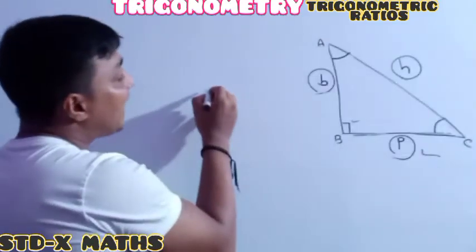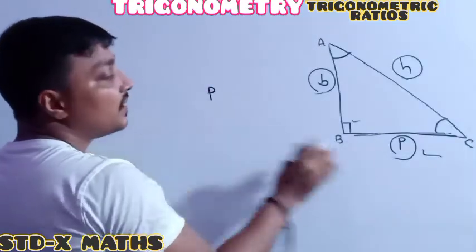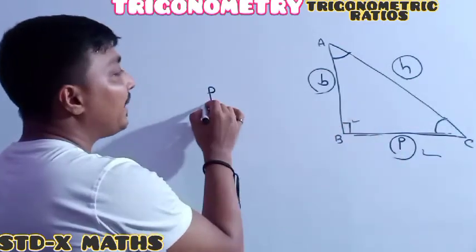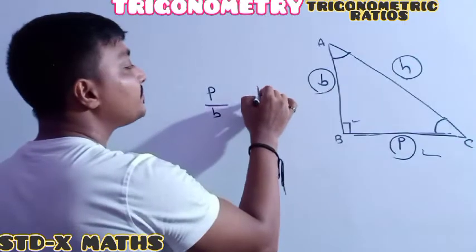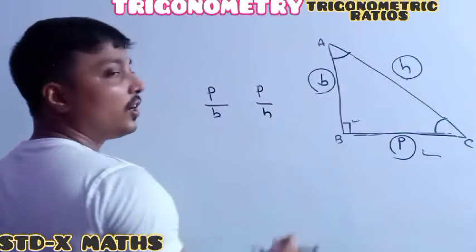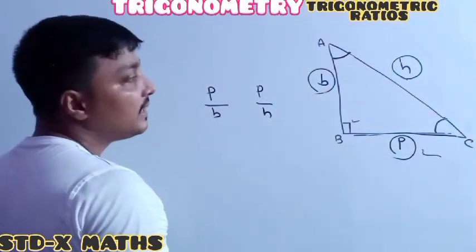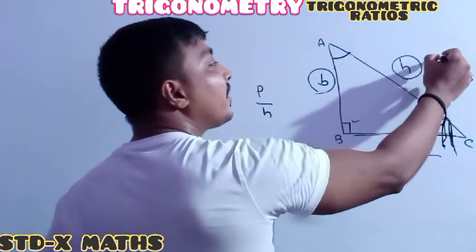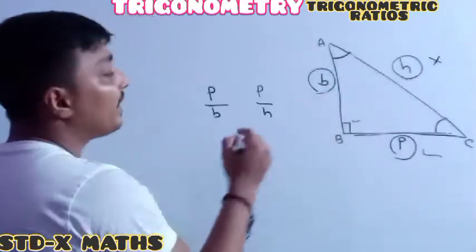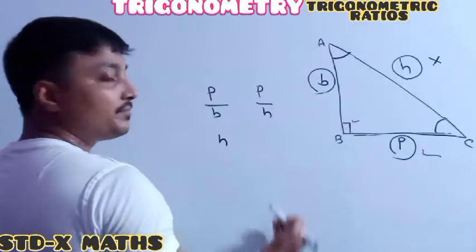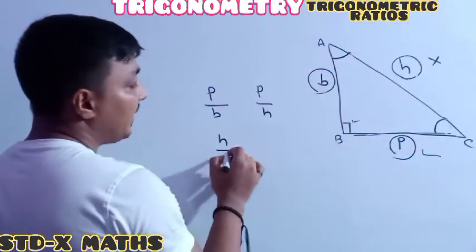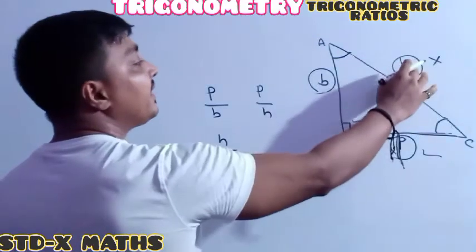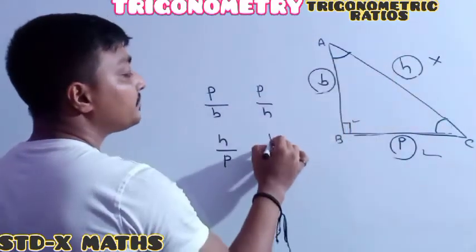Whenever I target P, one ratio is P divided by B and another is P divided by H. Understood? Whenever I target H, it means H divided by P and H divided by B.